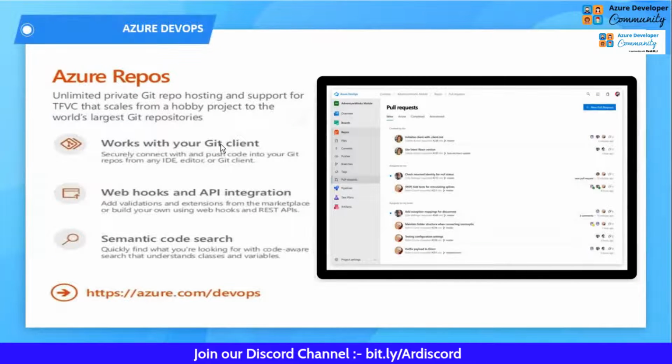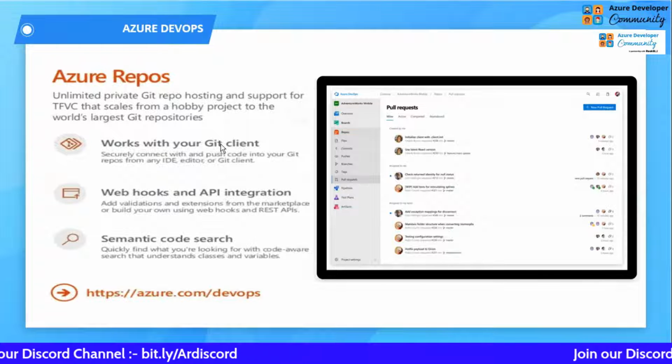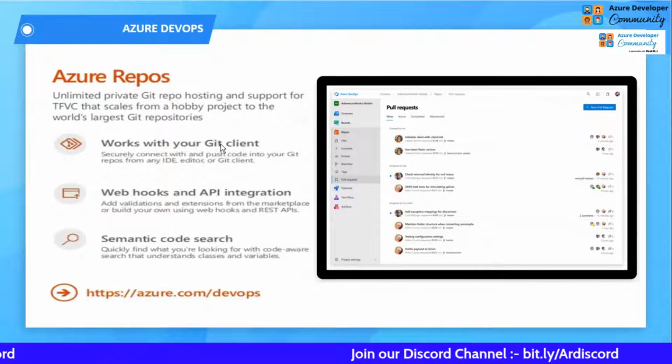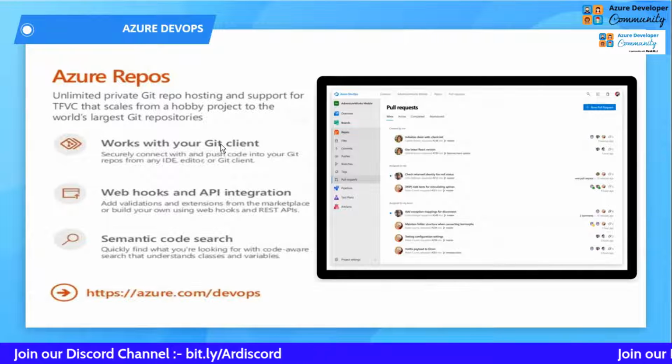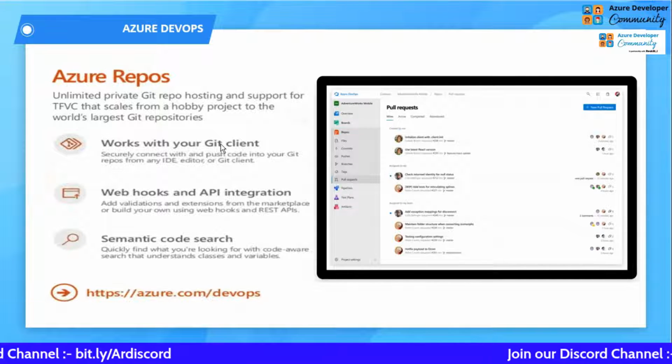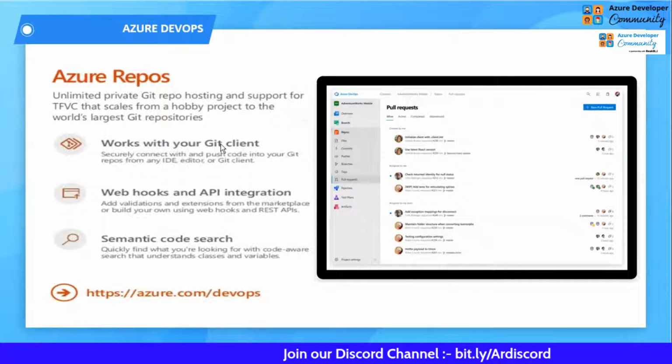Coming to Azure Repos, you can just understand it as a storage where your complete code, or whatever the application is, is going to be stored, and you can manage it using source control. So this provides you with the complete solution for source control in Azure. So this is all about Azure Repos.